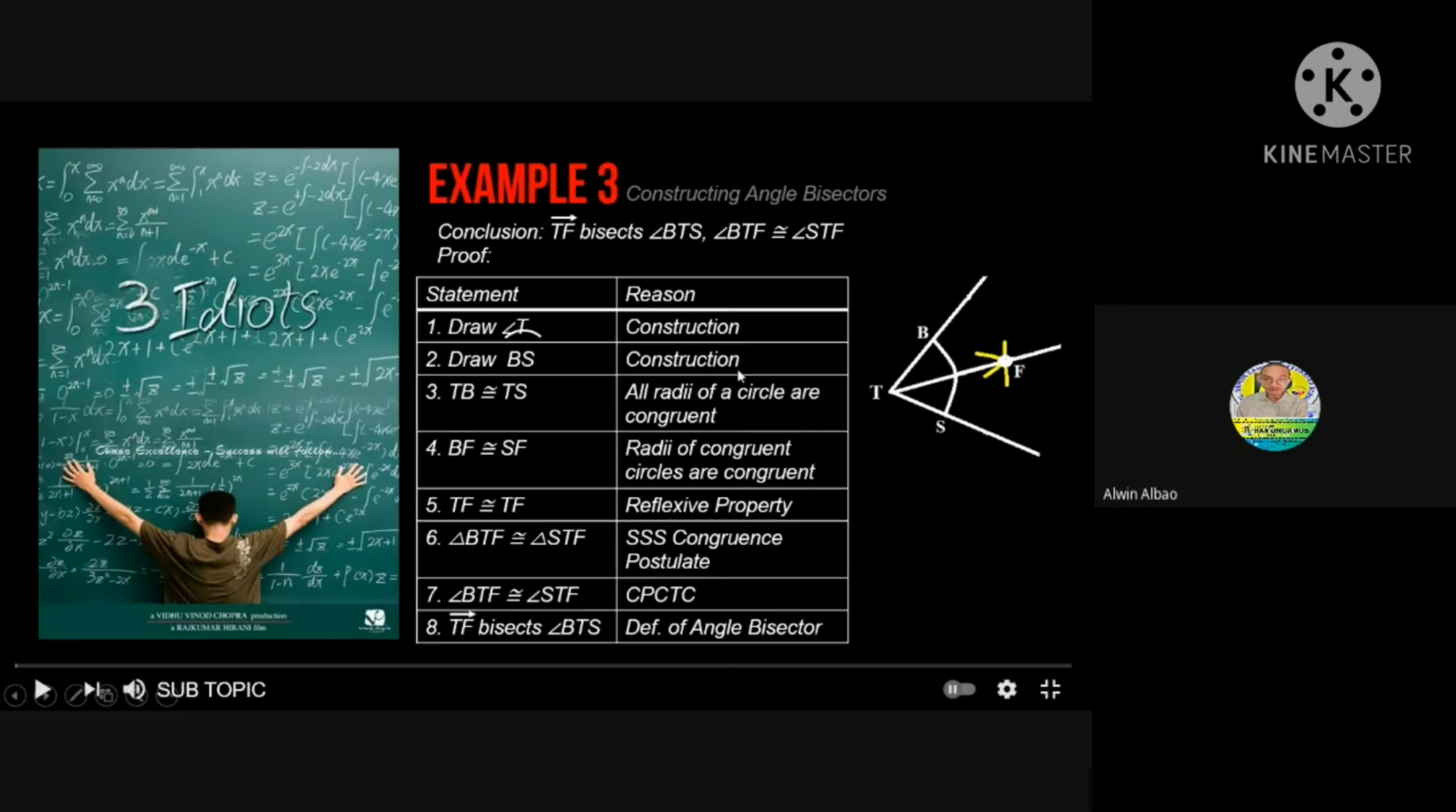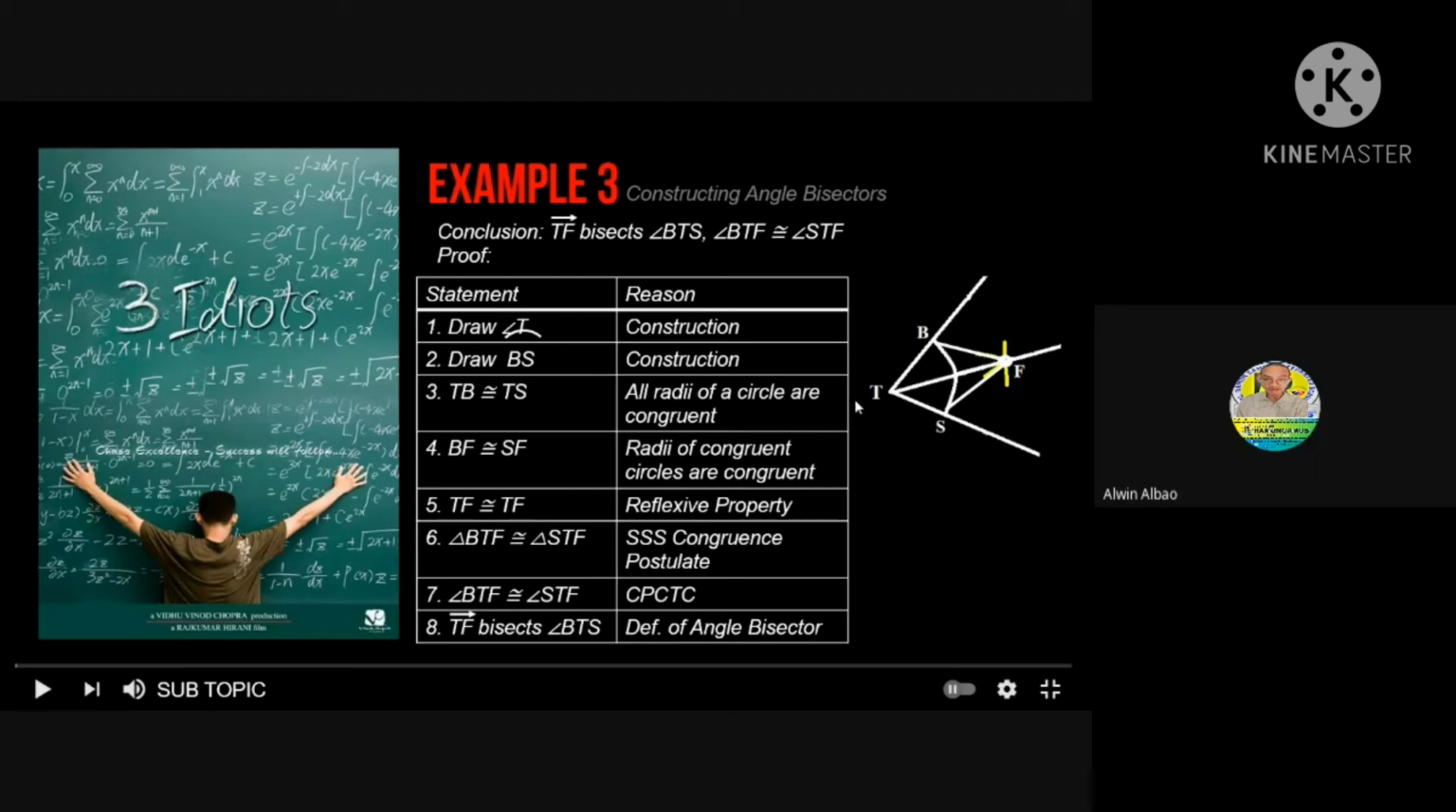So we can say that TB is congruent to TS. The reason is all radii of a circle are congruent. Next, number 4, BF. So BF is congruent to SF. The reason is radii of congruent circles are congruent.